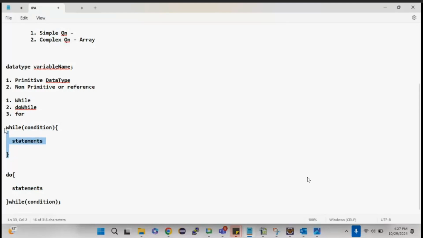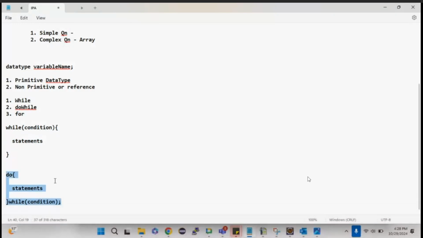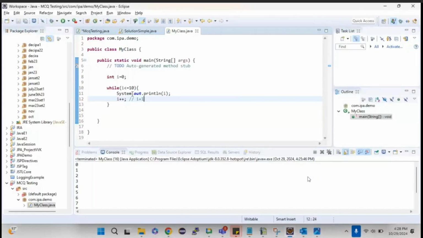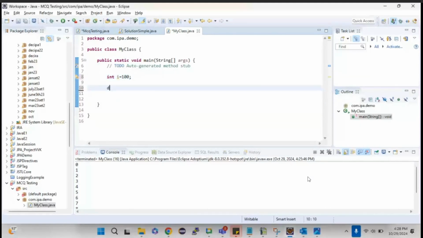So while is an entry level check loop, whereas do while is an exit level check loop, because it is checking the condition at the entry level, whereas here it is checking the condition at the exit level. So that's the difference between while and do while. Now the same thing, let me give 100. If I want to write it in do, then do, and then System.out.println of I. Here, while of I, I am checking the condition less than or equal to 10.